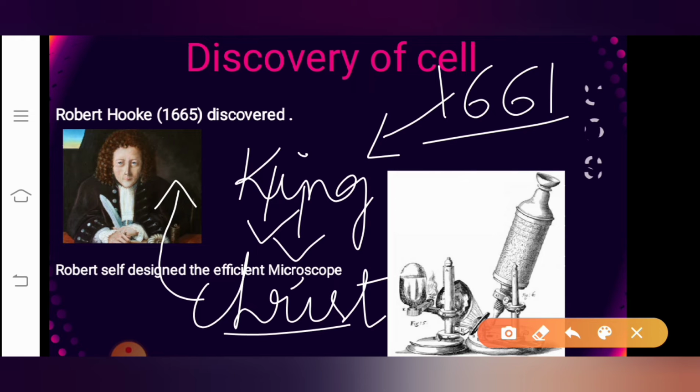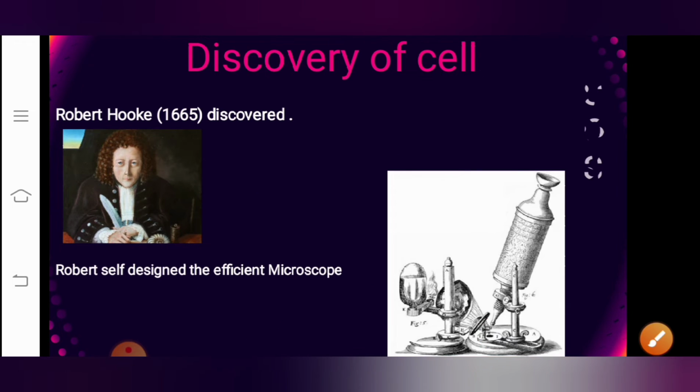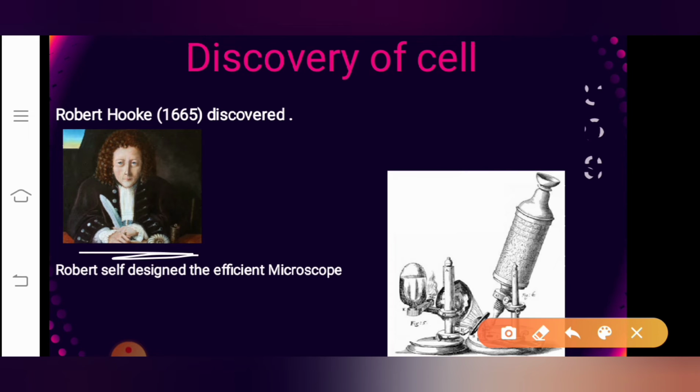King Charles gave the work to Sir Christopher, but Sir Christopher handed over this work to an upcoming scientist called Robert Hooke. Now, Robert Hooke was very young during that time, and he was also interested in doing these microscopical studies. He was observing all the tiny things under the microscope, and whatever he observed, he was noting down in a book.